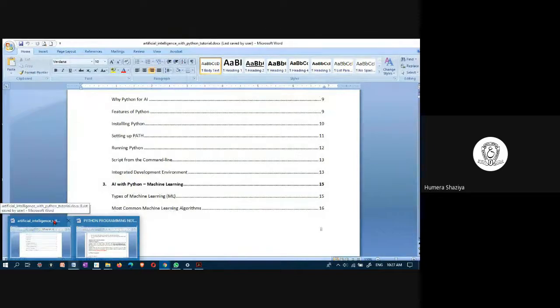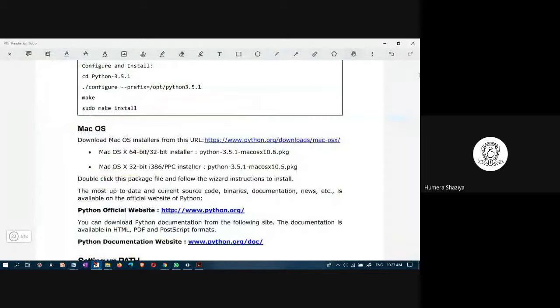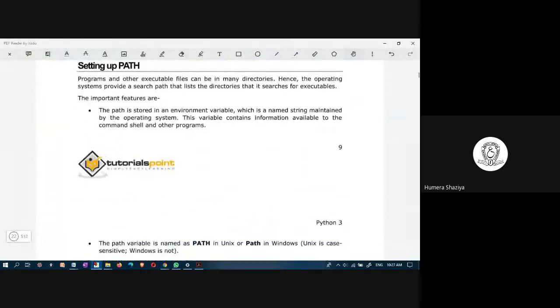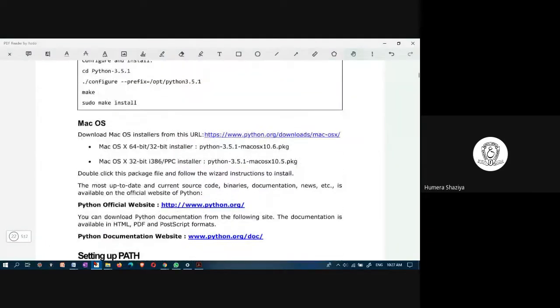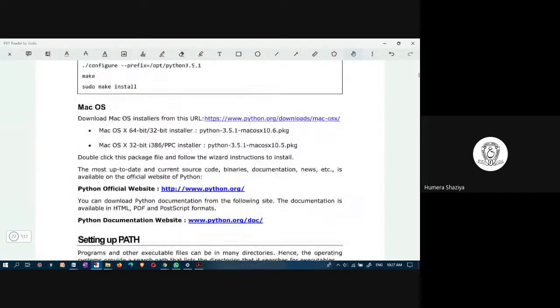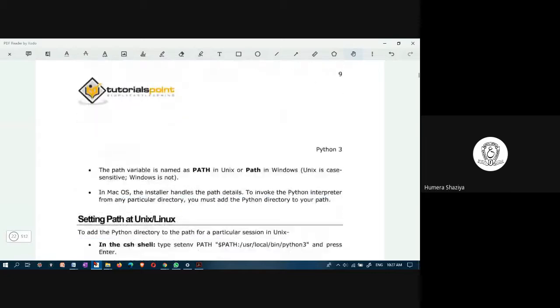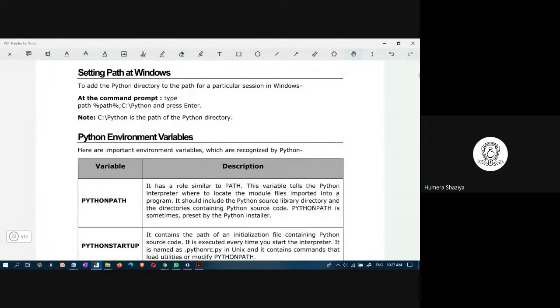And then setting a path. You know, in Windows, to execute Python, if you install Python and then execute it from the command prompt, you have to type CMD. Okay, Windows is also given here.